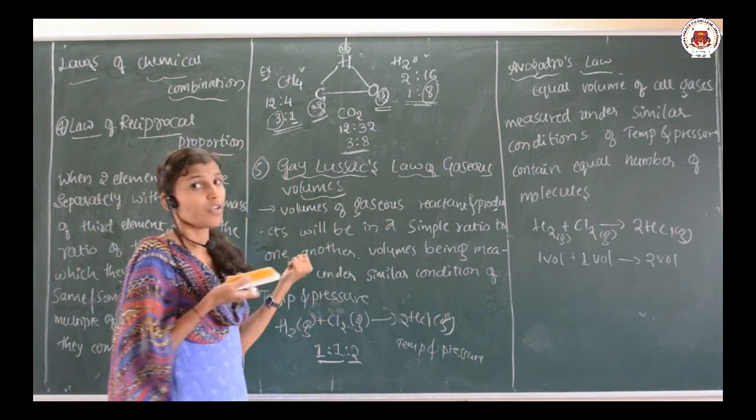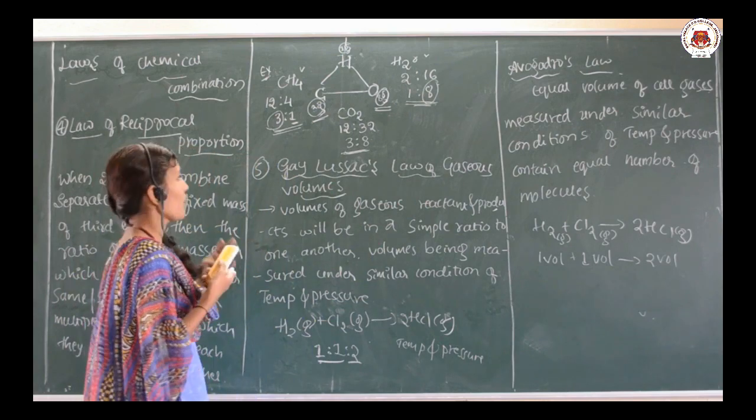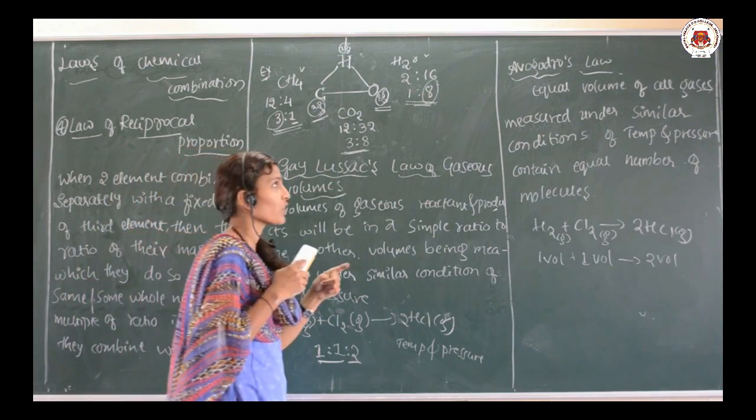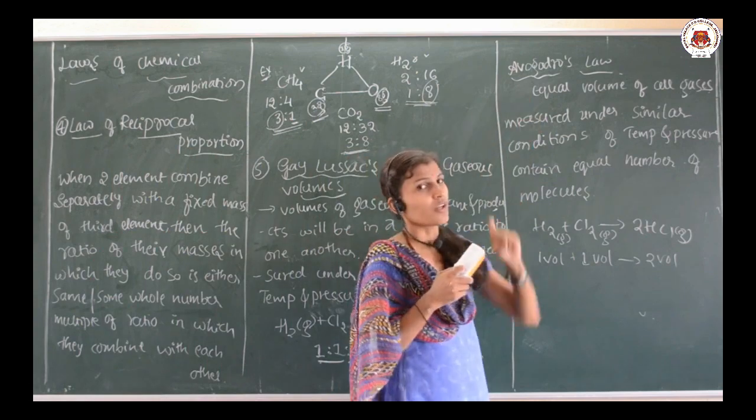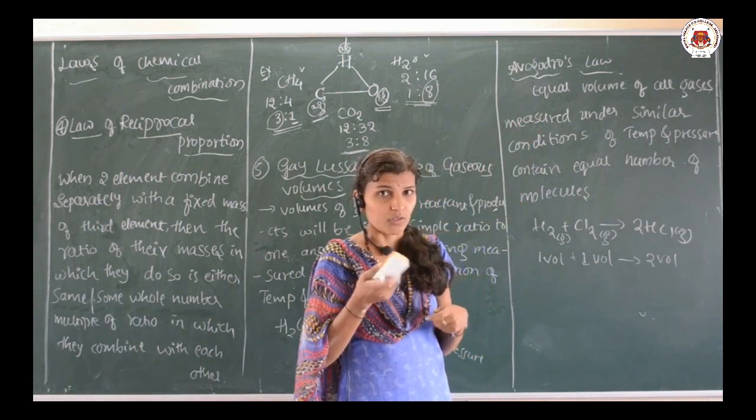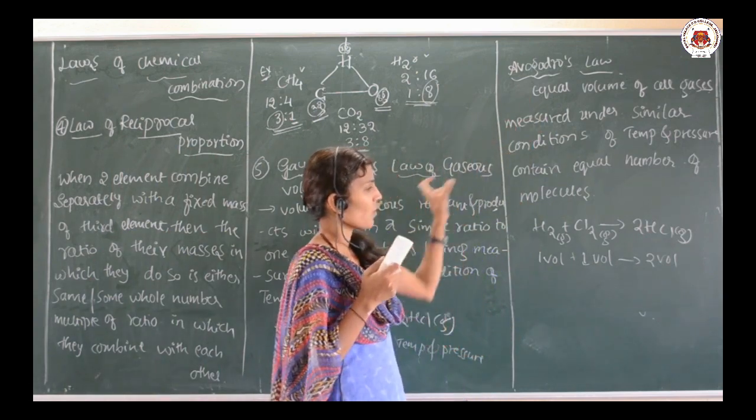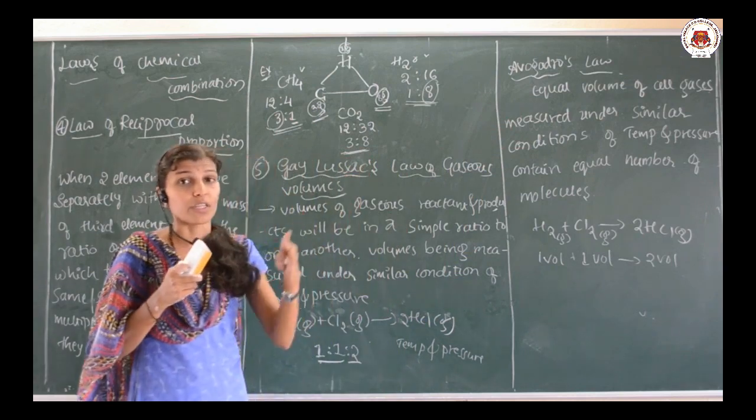These are the 5 laws of chemical combination. Along with these, we are going to discuss Avogadro's law also. So this is how we can explain all the laws.